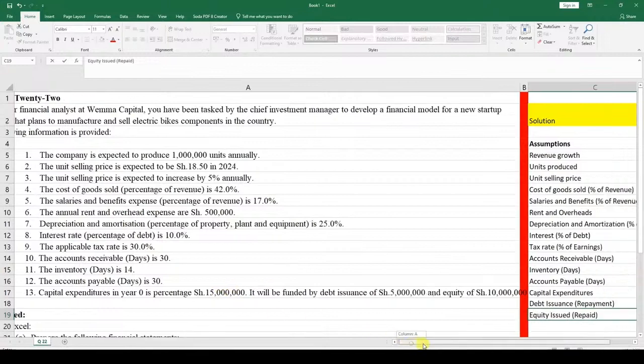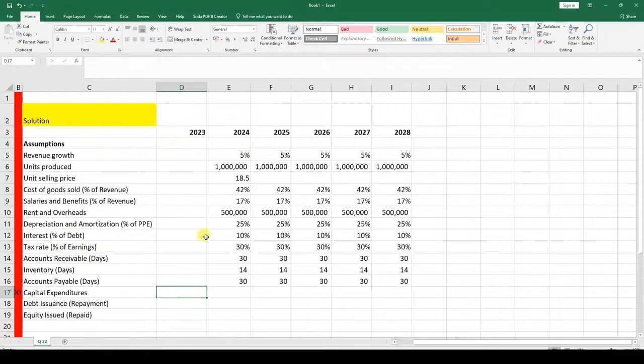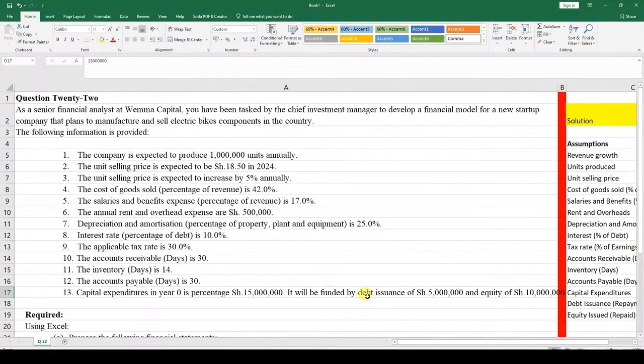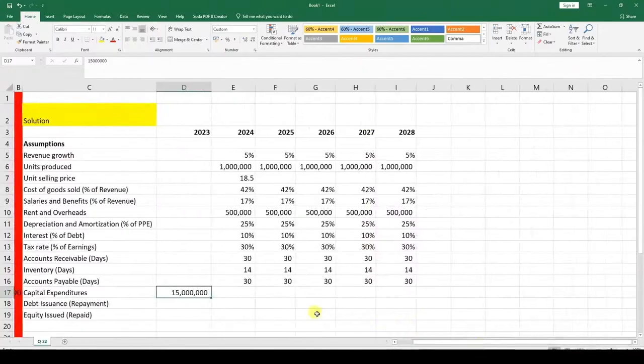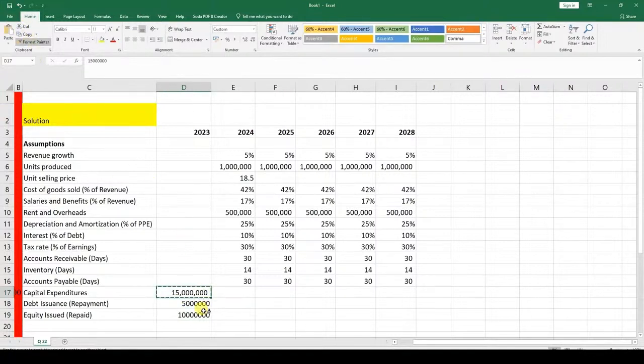Here, capital expenditures, just to confirm, 15 million. So this is 15 million capex. Here should be 15 million because we've been told year 0, 2023, it's 15 million like that. So we just put the comma format and reduce the zeros. And then it will be financed by debt issuance 5 million and equity 10 million. So we have that given to us there.